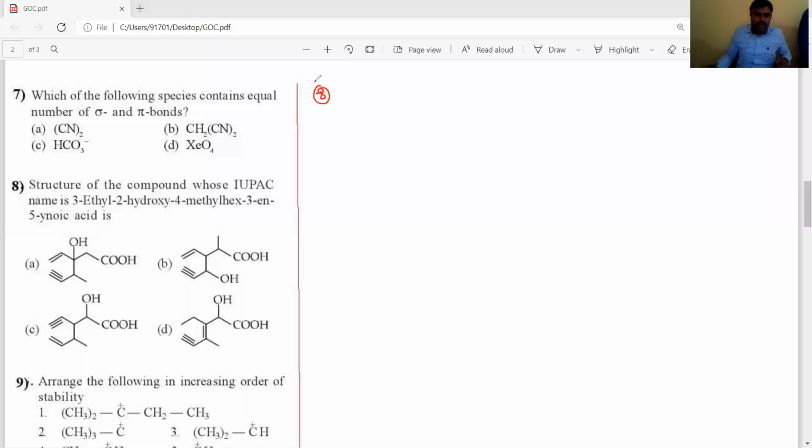8th question. They gave one structure name, and we have to identify the correct structure. So what is the name of this compound here, students? The compound name is 3-ethyl, 2-hydroxy, 4-methyl, 3-en-5-yne, oic acid.